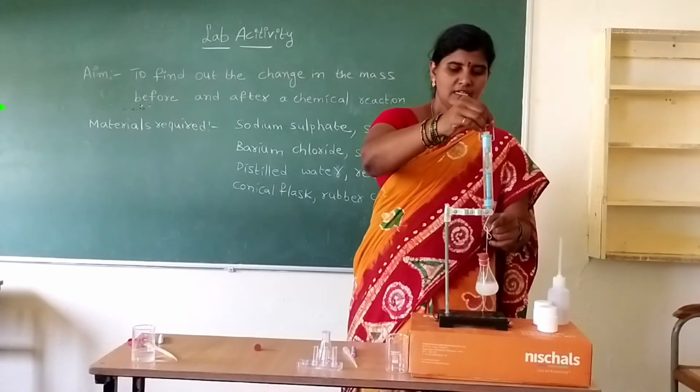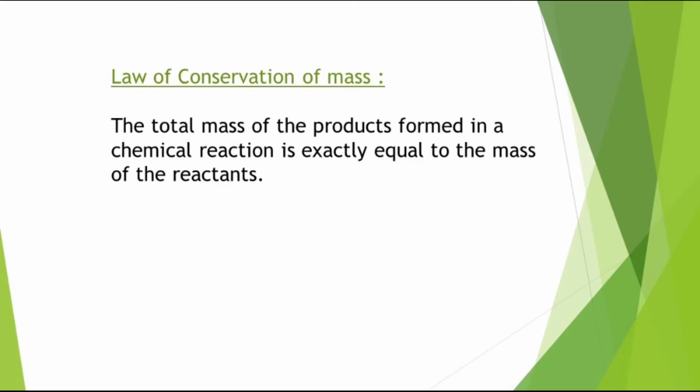From this activity, what is the result? A chemical reaction takes place and the mass remains the same before and after the chemical reaction. Therefore, mass is neither created nor destroyed in a chemical reaction. Law of conservation of mass. The total mass of the products formed in a chemical reaction is exactly equal to the mass of the reactants. This is known as the law of conservation of mass.